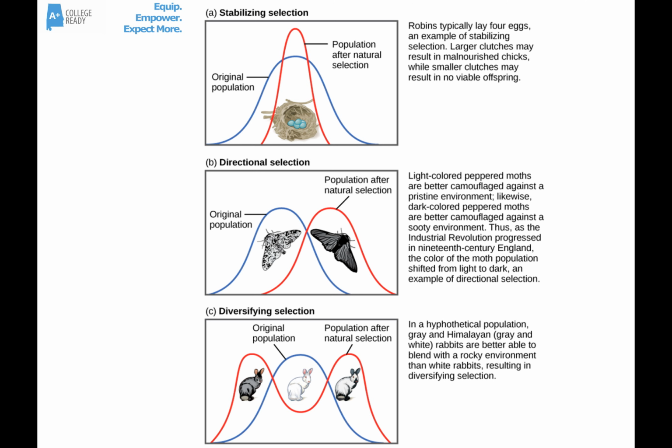So here we see some examples. This top example is showing us stabilizing selection. We started off with this kind of distribution, but for some reason in this environment, the middle phenotype was selected for. So over time, that phenotype became more and more common, and these phenotypes out here on the extremes became less and less common. With directional selection, the middle one here.